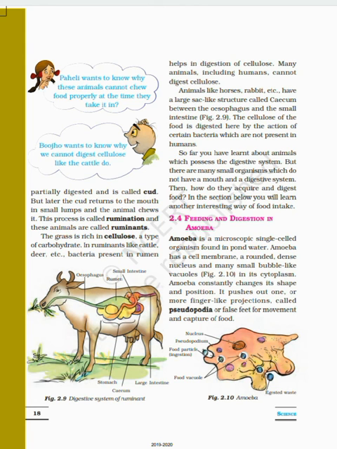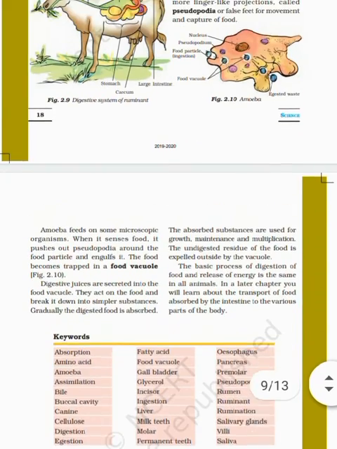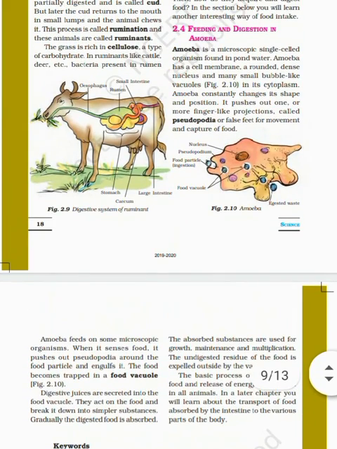The main points of this paragraph are cud and rumination. What is rumination? It is a process by which the cattle regurgitate previously consumed feed and masticate it a second time. Now let's talk about feeding and digestion in amoeba. How does amoeba feed and how does digestion occur in amoeba? Amoeba captures the food particles with the help of pseudopodia.